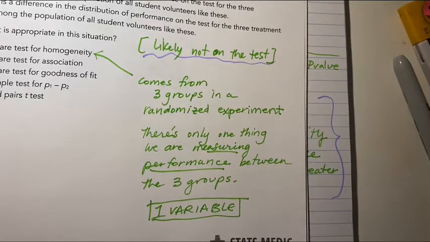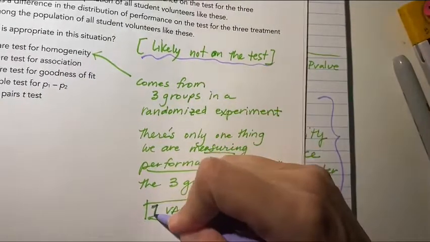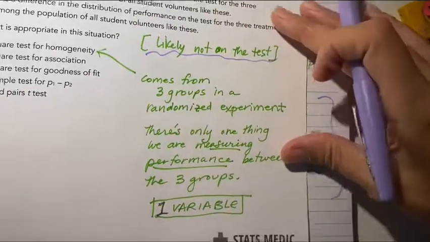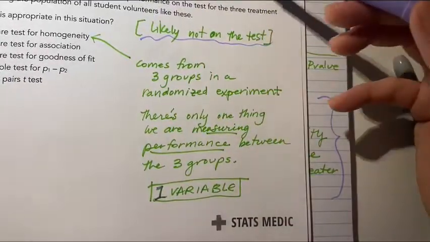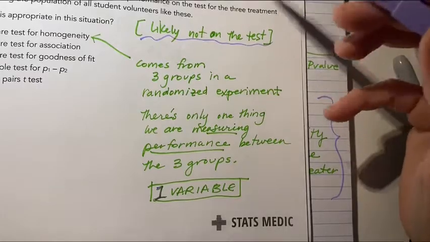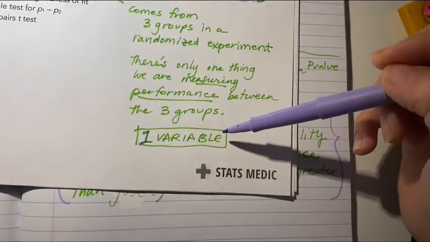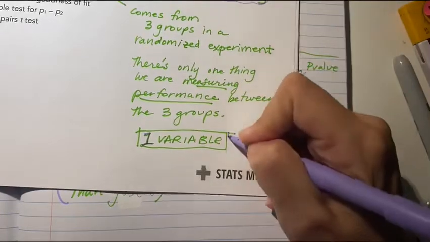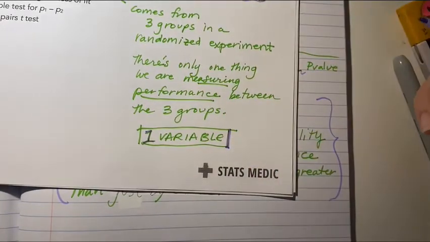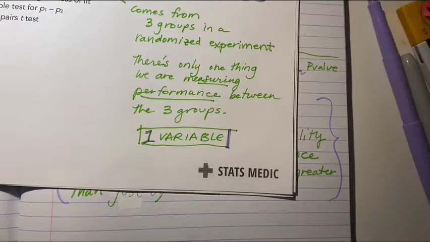So when we did M&Ms, we noticed there was only one variable. So a chi-squared test for homogeneity is if I take some groups, and here I have 3 groups, right? And I'm only asking one variable. I'm only asking what is your performance on the test later. So that's why it's chi-squared test for homogeneity.